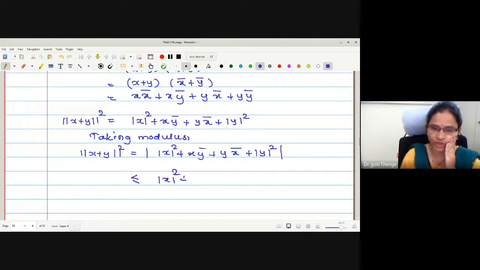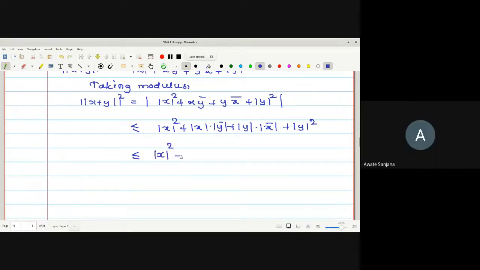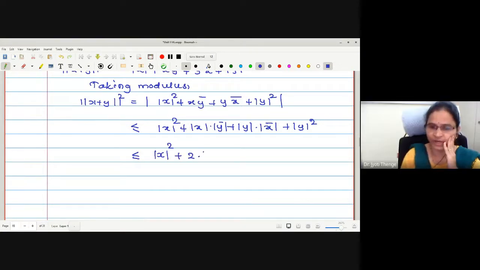Mod x square plus mod x mod y bar plus mod y into mod x bar plus mod of y square. Is it okay? What is the value of mod x and mod x bar? Whether the values are equal? Yes. Therefore, may I write this middle term combinedly as 2 mod x into mod y?